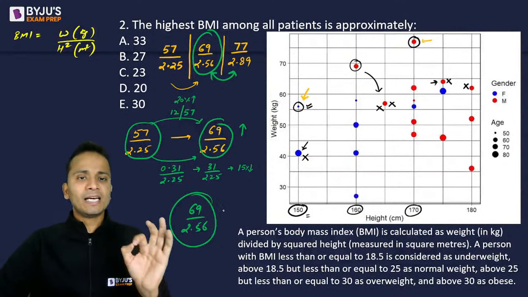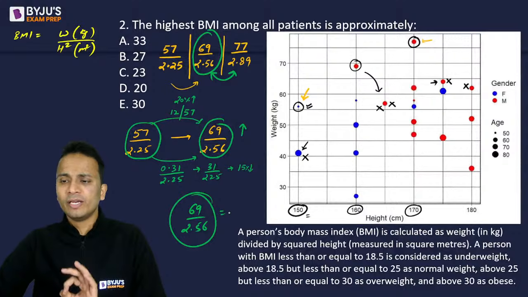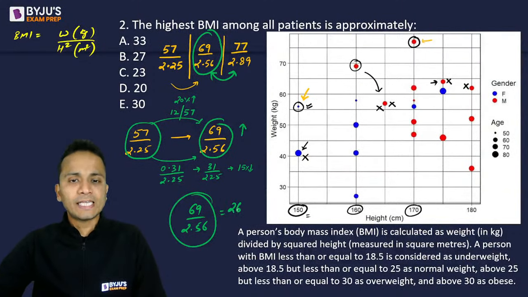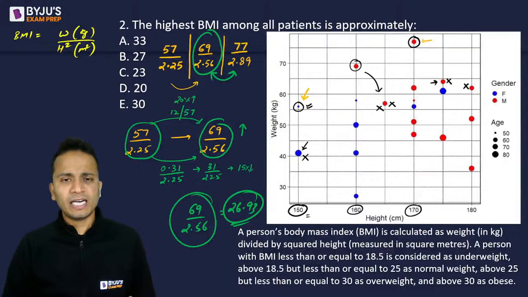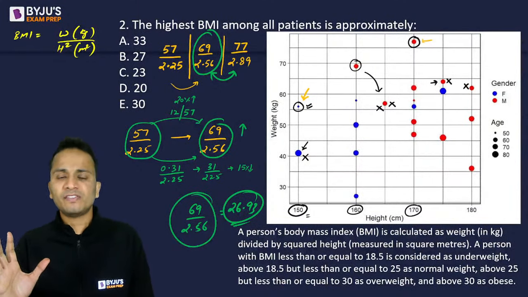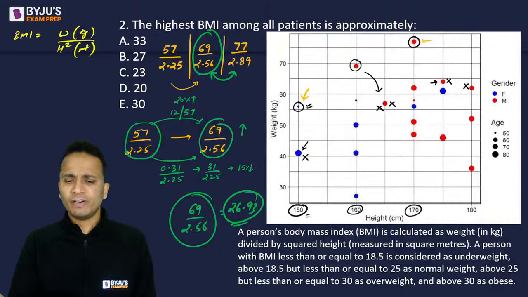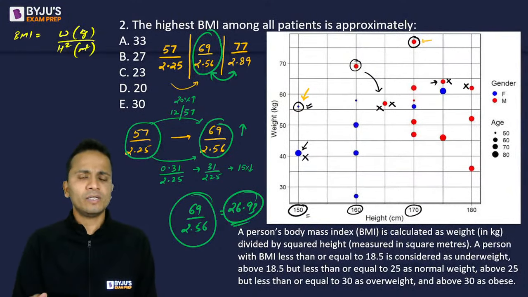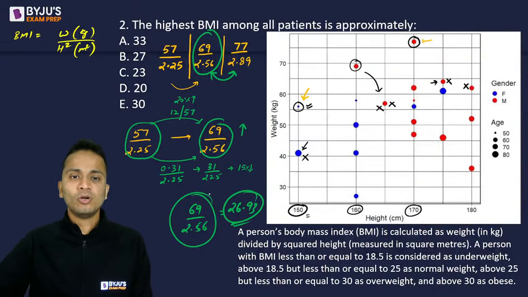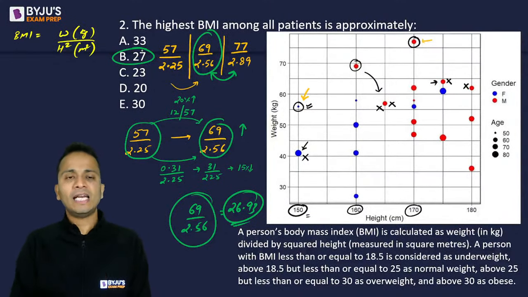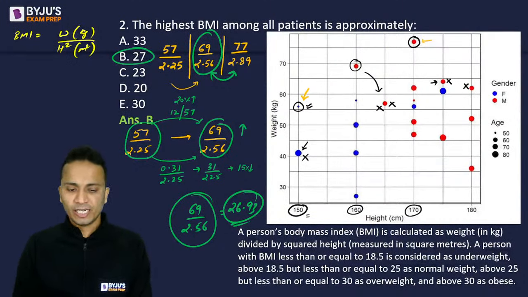All right, और अगर इसका वैल्यू कैलकुलेट करोगे, the value will come out to be 26.93 approximately. ठीक है, ये मैंने पहले कैलकुलेट किया हुआ है. हाँ, सो जो मेन पार्ट है वो मैंने एक्सप्लेन कर दिया आप लोगों को. So 69 upon 2.56, now we'll have to calculate. Now whichever way you can use to calculate this one, obviously calculations करनी पड़ेगी in case you don't have calculator, right? So the answer is 26.93, which is approximately equal to 27, and option B will be the correct answer for this question. All right, चलिए आगे चलते हैं.